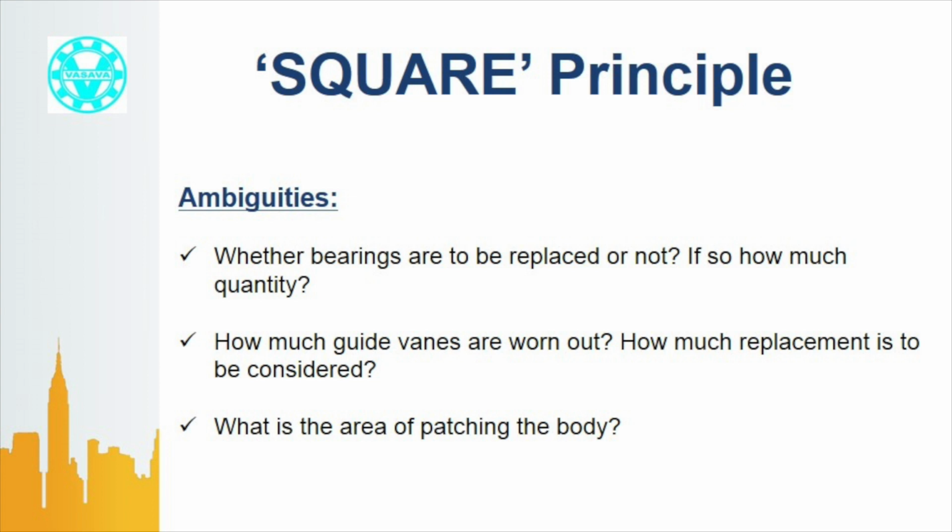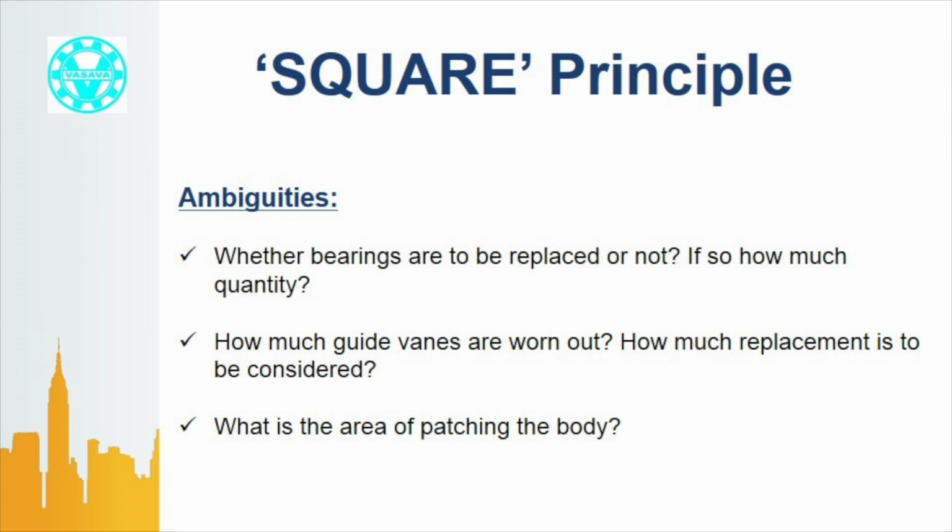The description, "if required, which is worn out, damaged bearings only," does not quantify the part of the work. Here, of course, most of the work is quantified, but some part of the work is still not quantified. This creates ambiguity for a bidder. A bidder may pessimistically assume the work and take a higher margin of man days. The result is a higher price quoted. This too violates the Q of square principle.